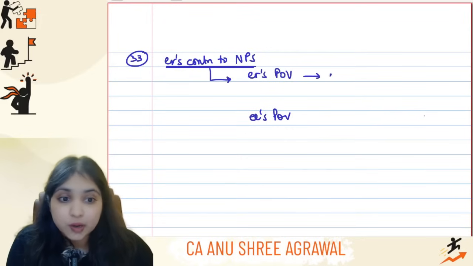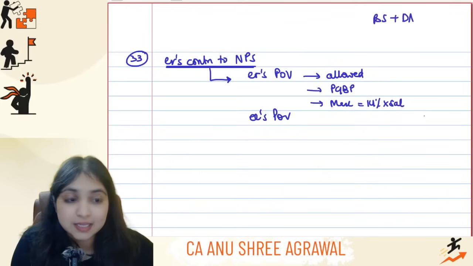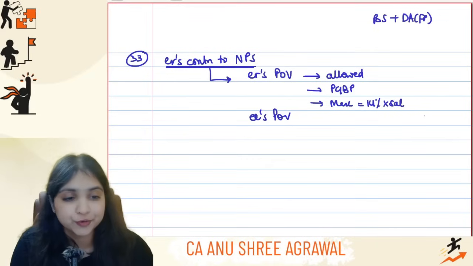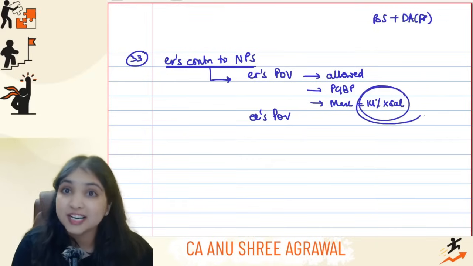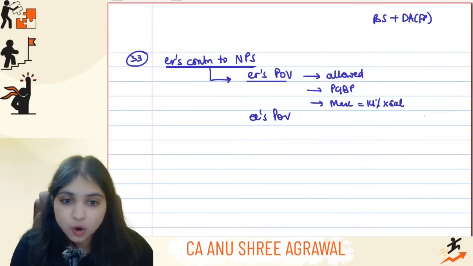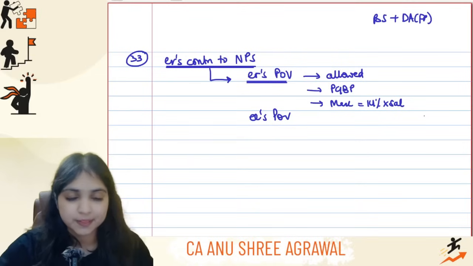If it is from the employer's point of view, it will be allowed. It will be allowed under which head? Under the PGBP head. But maximum, how much will you allow? Maximum 14% of the employee's salary you will allow. And here salary means basic salary plus DA forming part. That's all. No commission over here. Whether 115BAC, whether normal regime, doesn't matter. For employer's contribution under PGBP head, only one limit you have, which is 14% of salary.